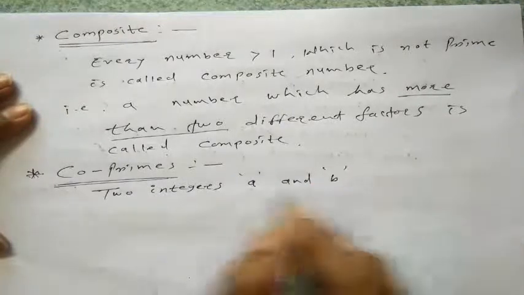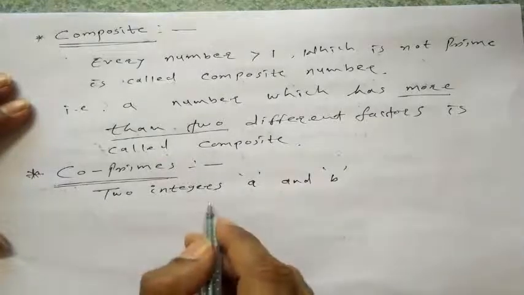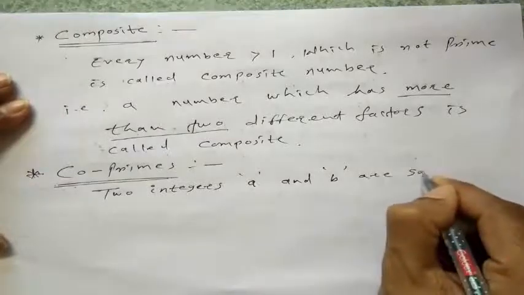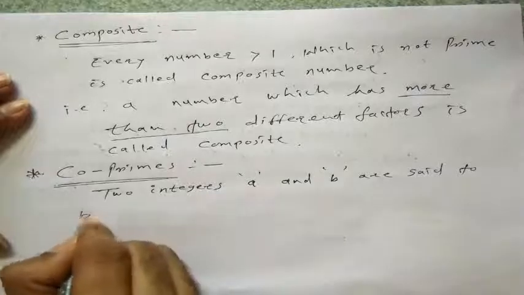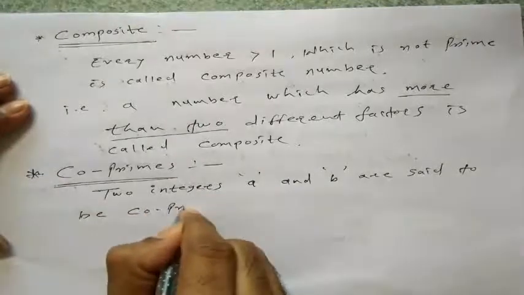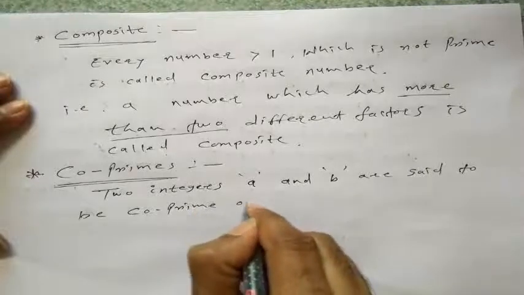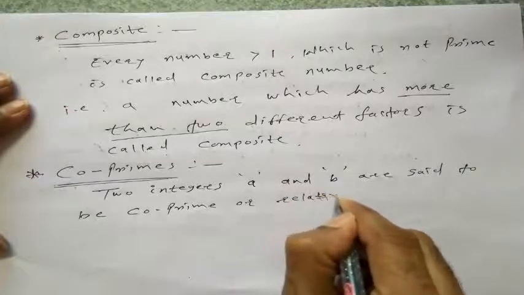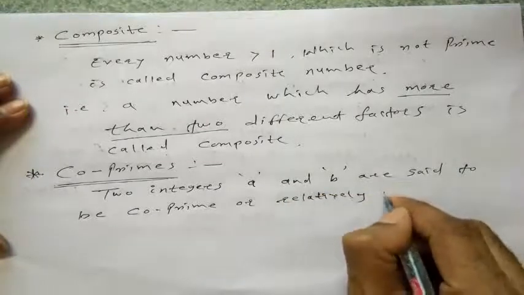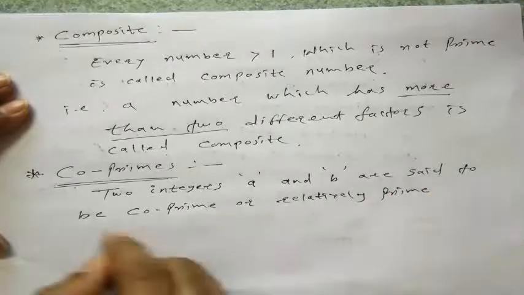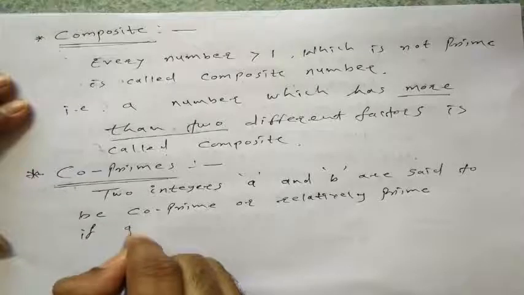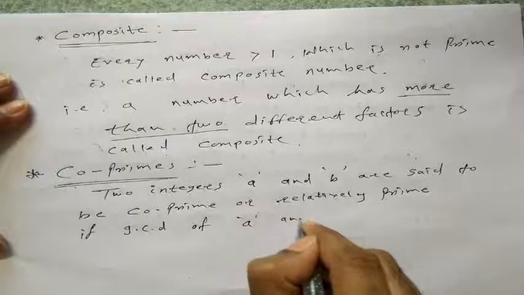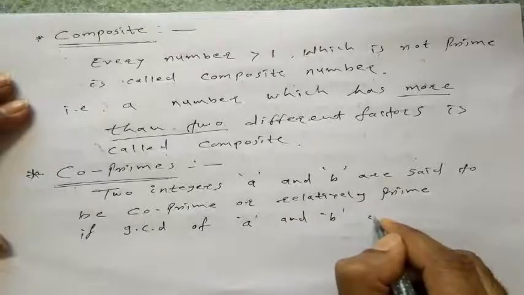The two integers a and b are said to be coprime or relatively prime if the greatest common divisor of a and b is 1.